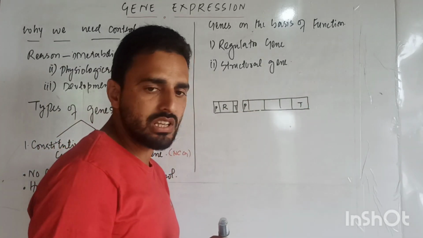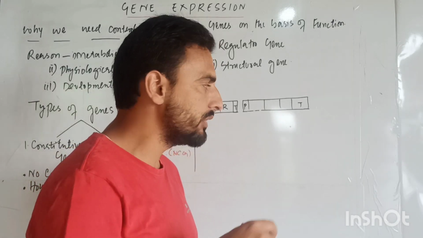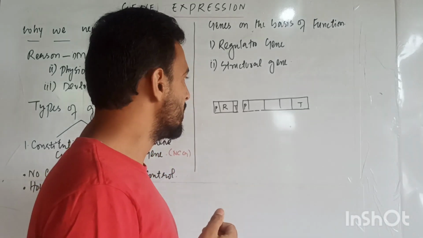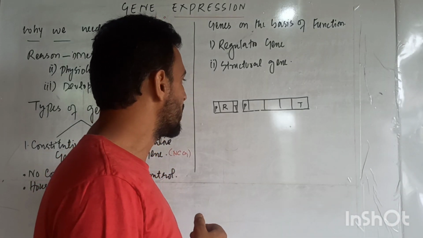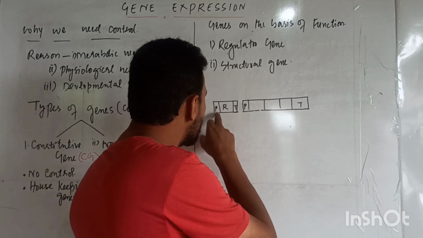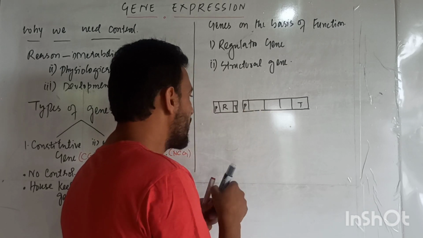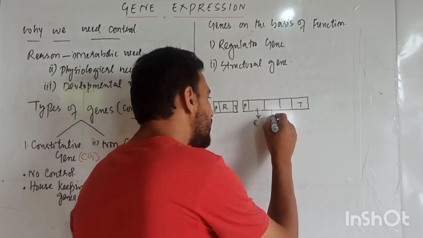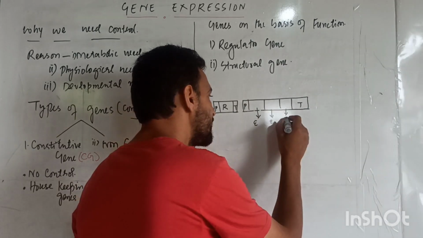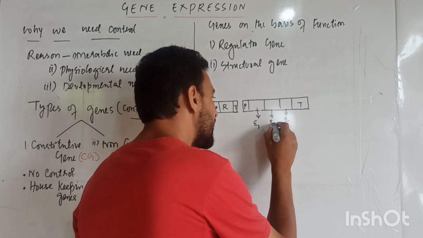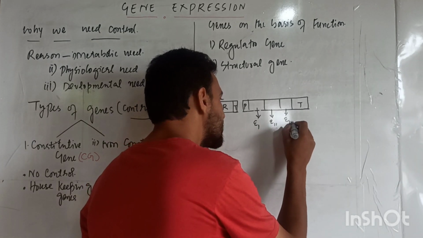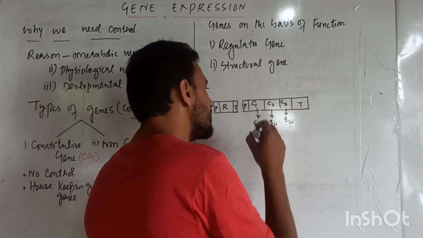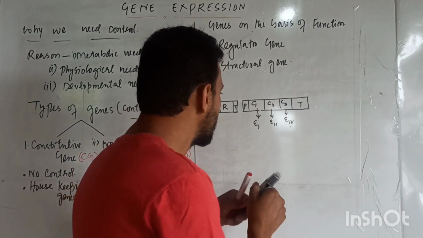Let us consider the case of E. coli, where we know that there are Z, Y, A. For example, like the lac operon model we are discussing. Here this is the regulatory gene and this is the structural gene. This structural gene forms enzymes. Let us consider enzyme 1, enzyme 2, and enzyme 3. That means these three structural genes result in the formation of enzymes.